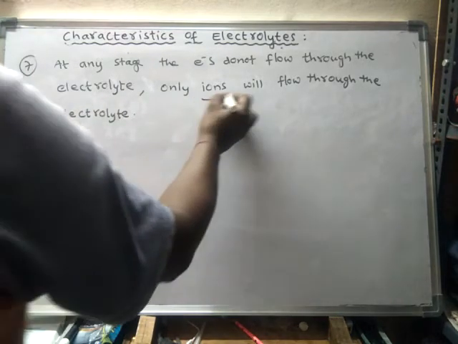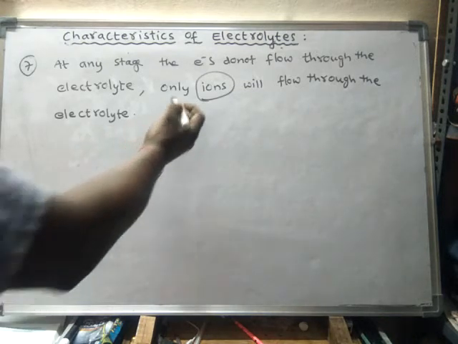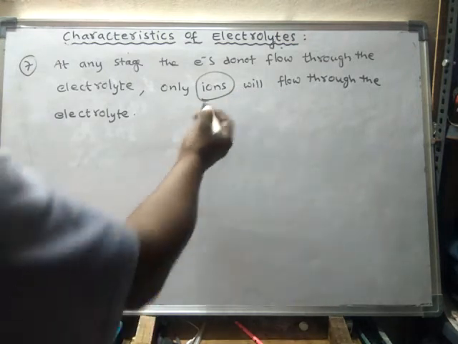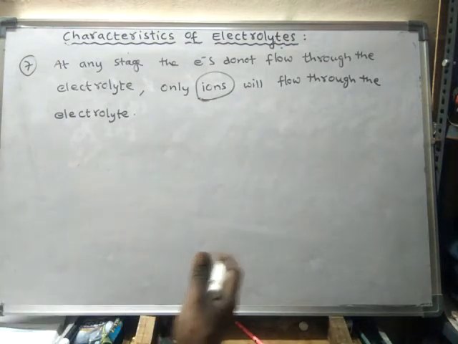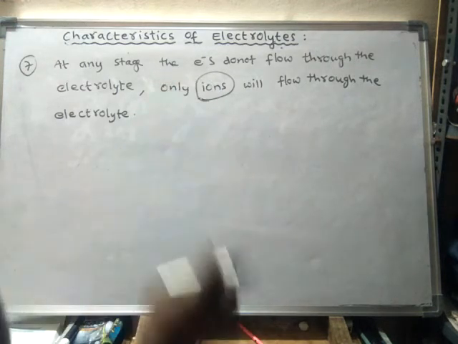So what are ions? Ions are nothing but charged particles. The cathode donates electrons to cation, and anode accepts electrons from anion. Why do ions flow? Cation will move towards cathode, because cathode will donate electrons to cation.